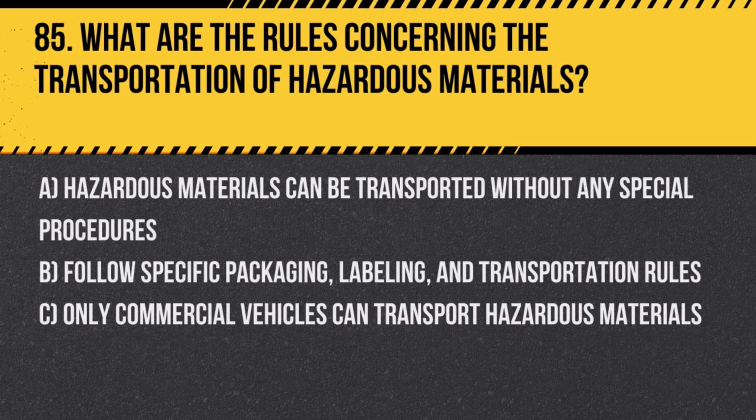Question 85. What are the rules concerning the transportation of hazardous materials? A. Hazardous materials can be transported without any special procedures. B. Follow specific packaging, labeling, and transportation rules. C. Only commercial vehicles can transport hazardous materials. Answer. B. Follow specific packaging, labeling, and transportation rules. Transporting hazardous materials requires adherence to strict regulations to ensure safety.